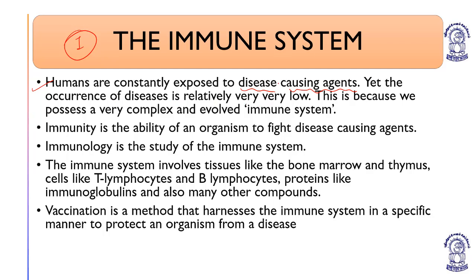We are surrounded by so many pathogens, but we don't encounter these opportunistic infections in a normal state because our body is very powerful in resisting them. This is because we possess a very complex and evolved immune system. Immunity is the ability of an organism to fight disease-causing agents, pathogens.